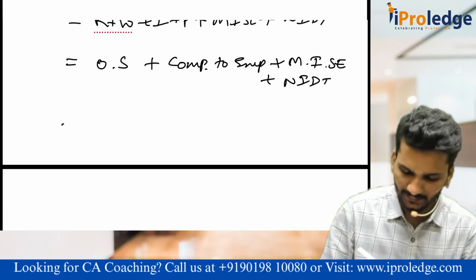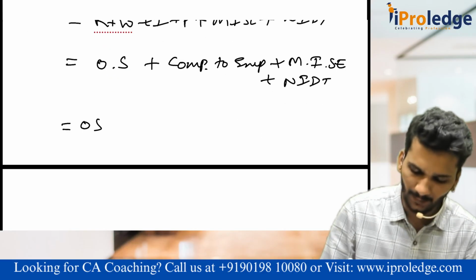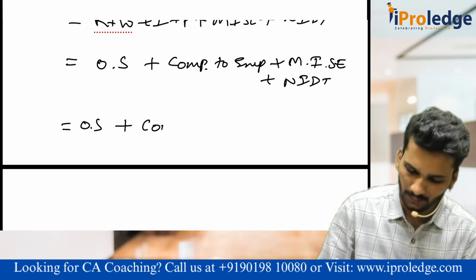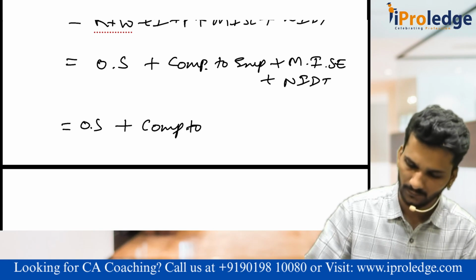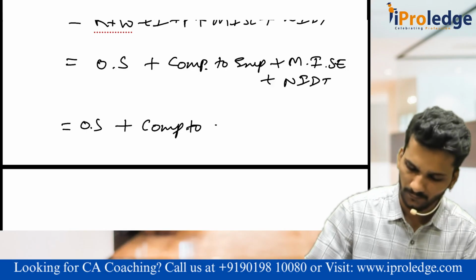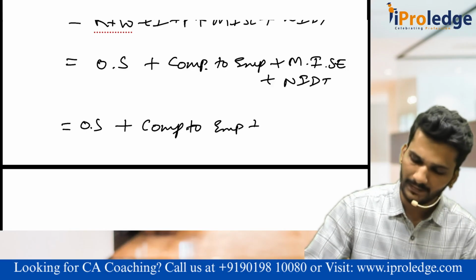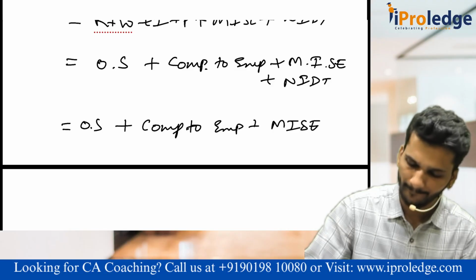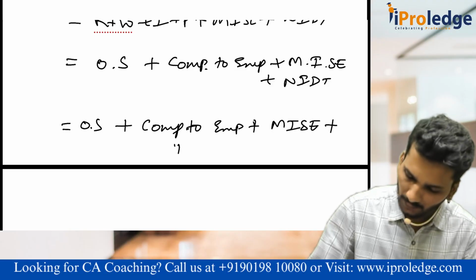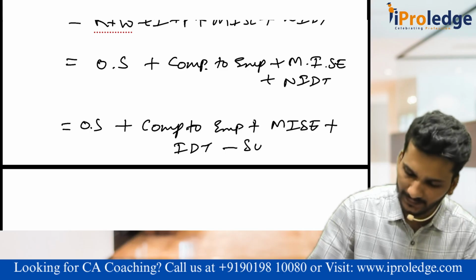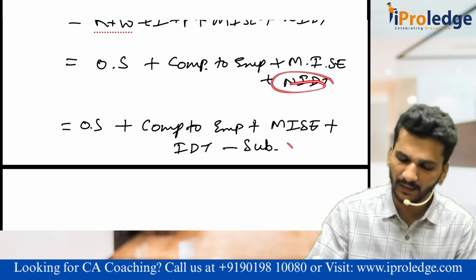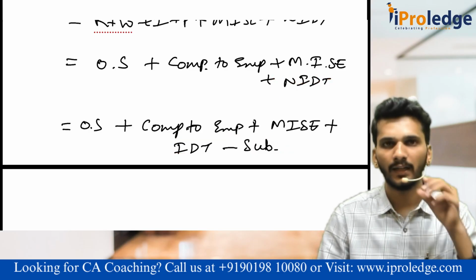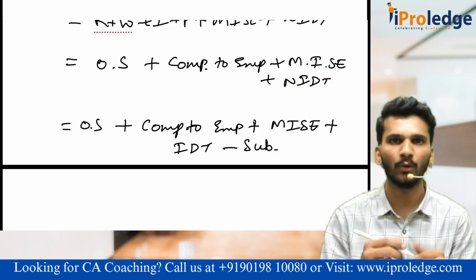Again, can I write it as operating surplus plus compensation to employees plus mixed income plus IDT minus subsidies. I am just bifurcating this NIDT into IDT minus subsidy. Is it okay?